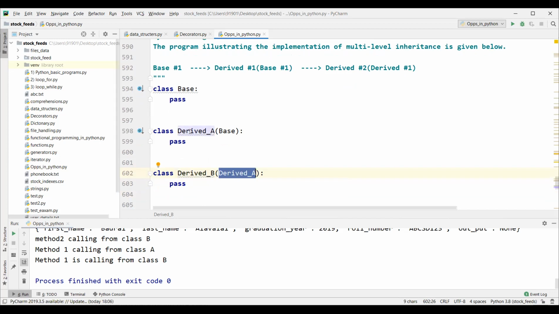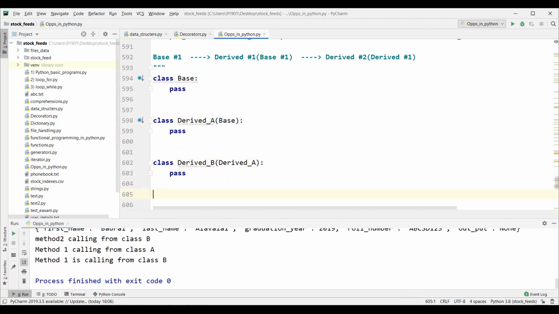So if you have access to derived class A, automatically you will have access to the base class, right? That means here the base class is level 1, and here is level 2. Multiple levels, right? Like this, we can have any number of levels.